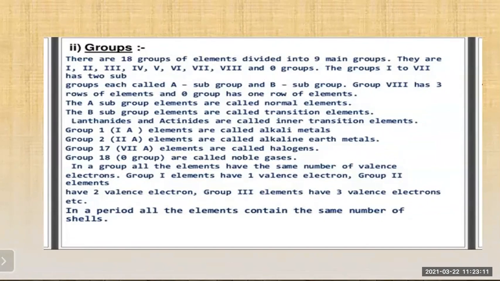The A subgroup elements are called the normal elements. The B subgroup elements are called the transition elements. And the lanthanides and the actinides are called the inner transition elements. Now group 1, that is the first A. Remember this: group 1, the first A elements, are called the alkali metals. Whereas group 2, the second A elements, are called the alkaline earth metals. Then group 17, the 7th A elements, are called the halogens. And group 18, the 0 group, are called the noble gases.